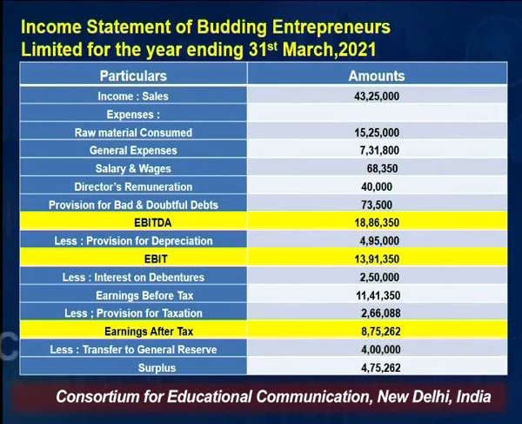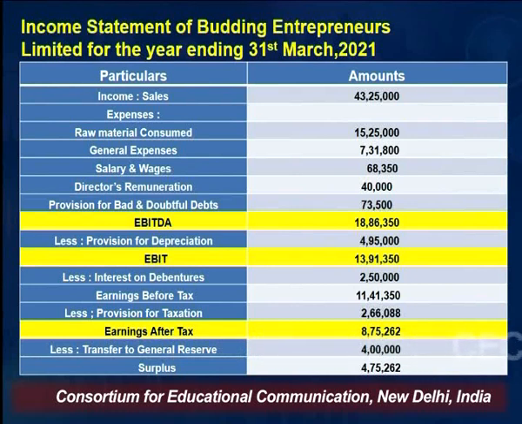That value comes to be 18,86,350. And then we have EBIT, that is earning before interest and tax, 13,91,350. And eventually earnings after tax of 8,75,262. So in a nutshell, the company is having the earning after tax of rupees 8,75,262.